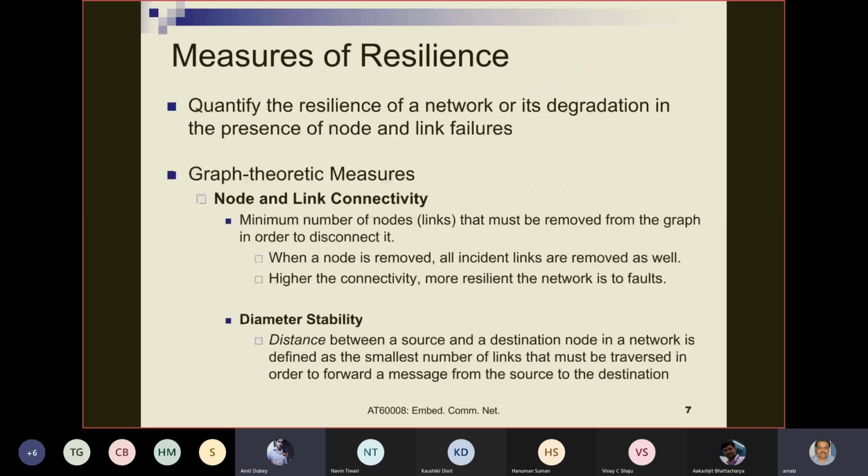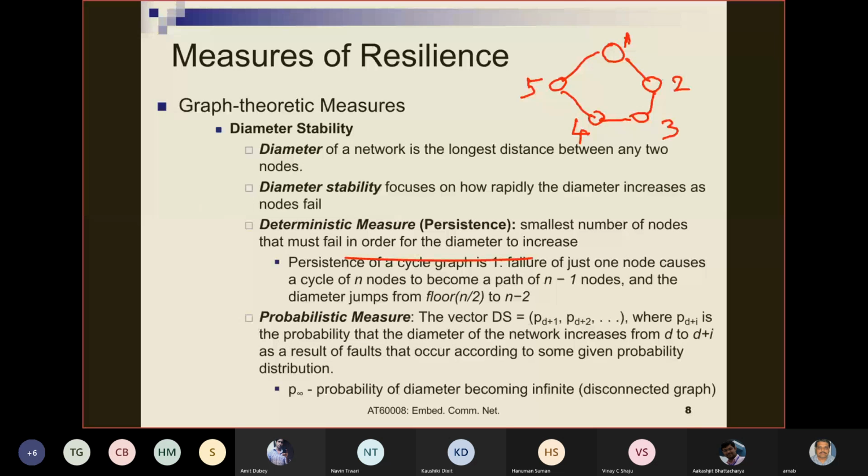So first, what is distance? The distance between a source and a destination node is defined as the smallest number of links. So what is the distance between 2 and 5? It is 2, right? Why? Because it is the smallest number of links that must be traversed to forward a message from 2 to 5. This is clear? Yes, sir.